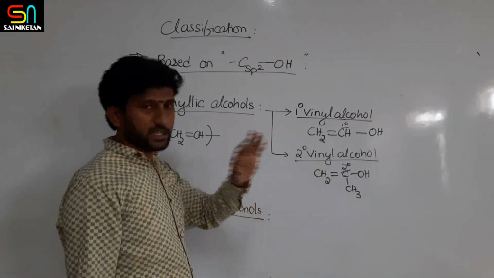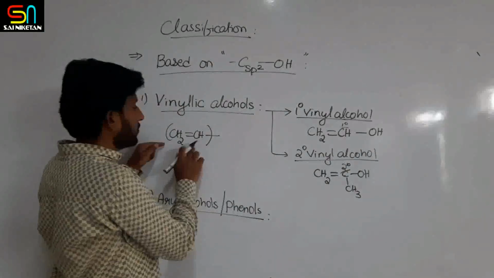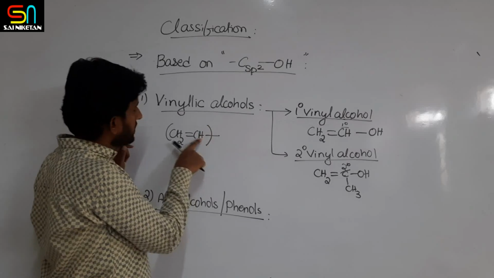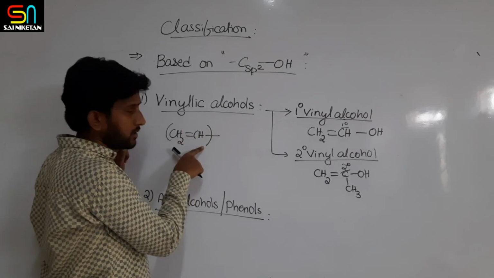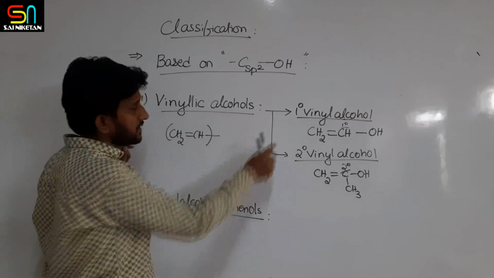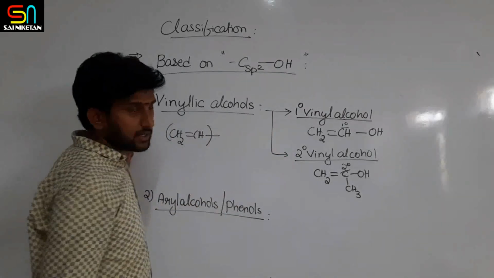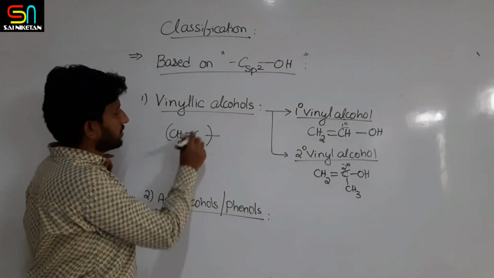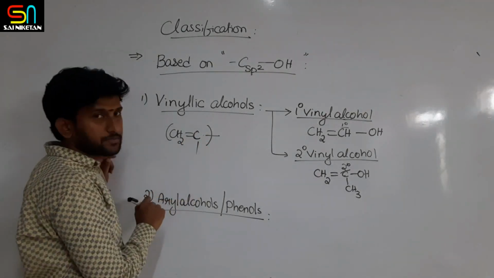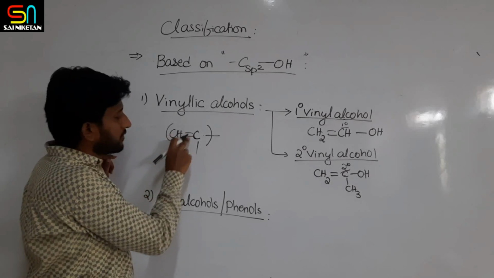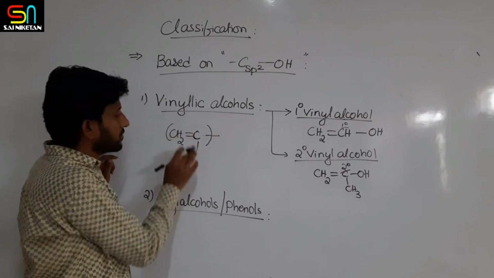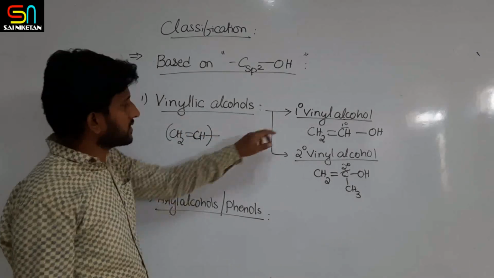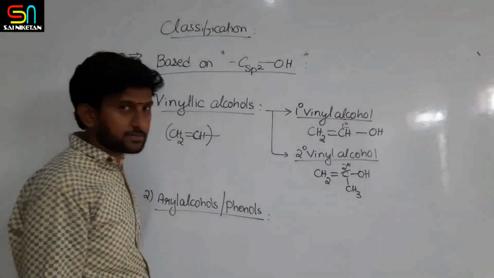But in this case, tertiary vinyl is not possible, because in the vinyl group you can replace only one hydrogen from here. You cannot use this pi bond. So vinyl has only two classifications: primary vinyl and secondary vinyl. Tertiary vinyl is not possible, because if you remove the pi bond, then it is not a vinyl group.